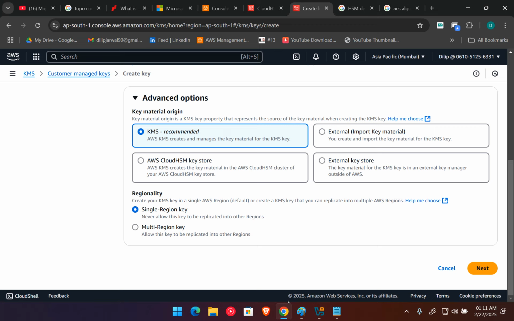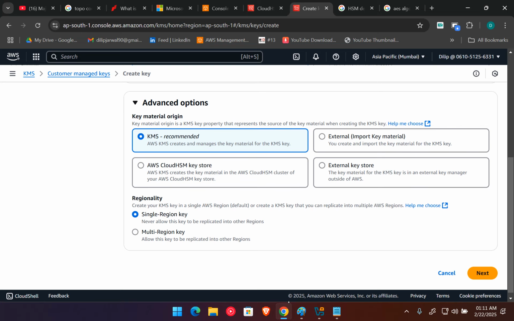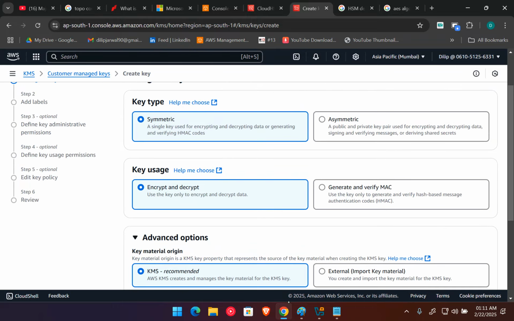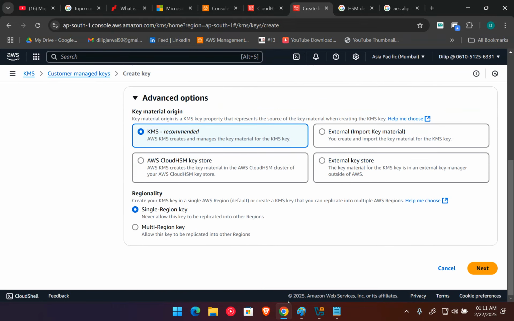So for that, you can select whether you want to create the keys in a single region, or in multiple regions. Whenever you create the snapshot, in that region also we can access that key. And remember, KMS creates the keys per region. You can access this key in this region only, you can't access it in another region.